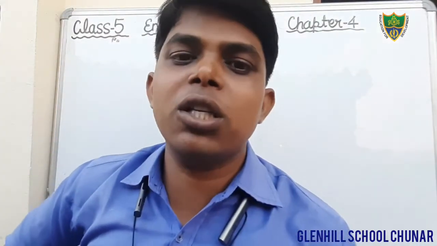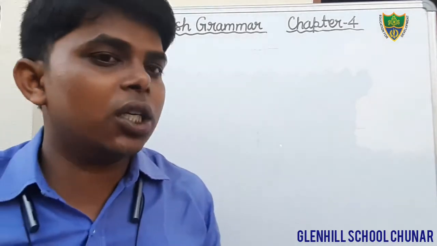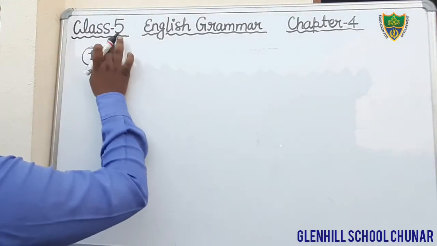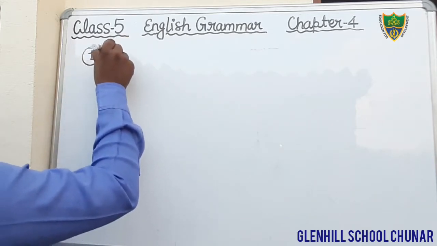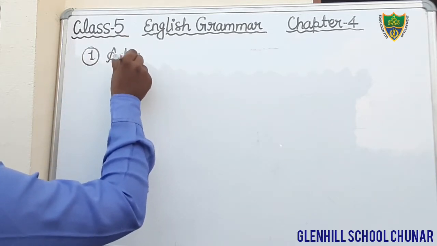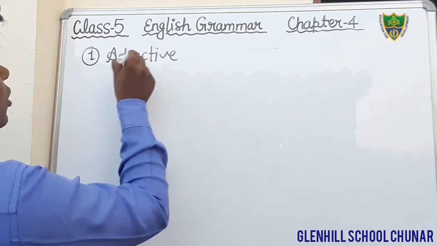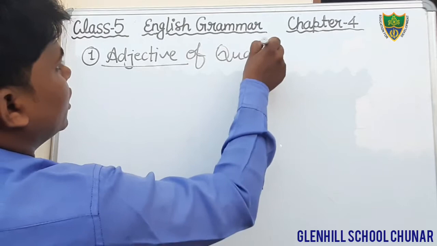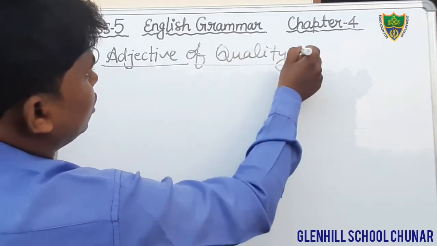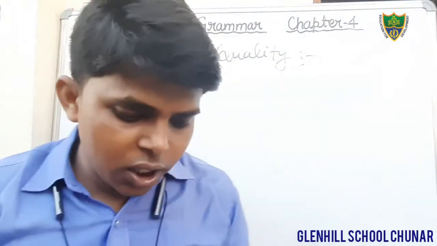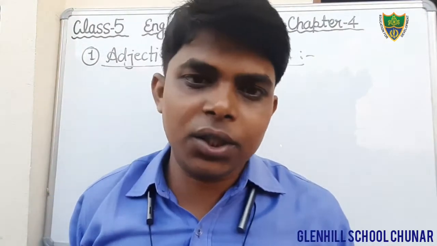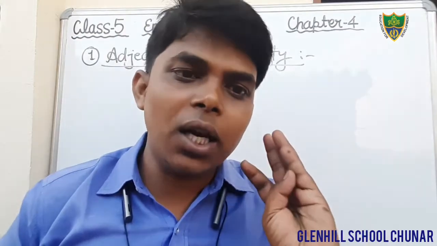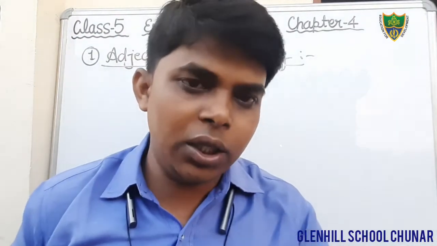Dear students, I have discussed the first, adjective of quality, but I am going to revise it again. Adjective of quality. You have written it, I know, so I will not write it, but only tell you what is adjective of quality. Adjective of quality denotes the quality of a person or thing, or you can say it denotes the quality of a living thing or non-living thing.